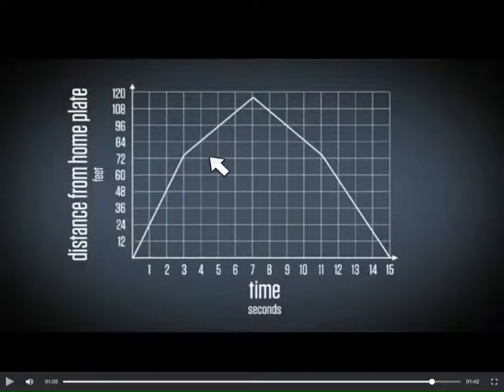What happens at this point in the graph? Yeah, he goes to second, right? He's still going away from home, but not quite as quickly as he was when he was running away from first. At this point in the graph, hits second. He's getting closer to home, but not quite that quickly. And then here's where he touches third, and he's getting to home pretty quickly. Doesn't take him that long in seconds. Very good. All right. Number 5.